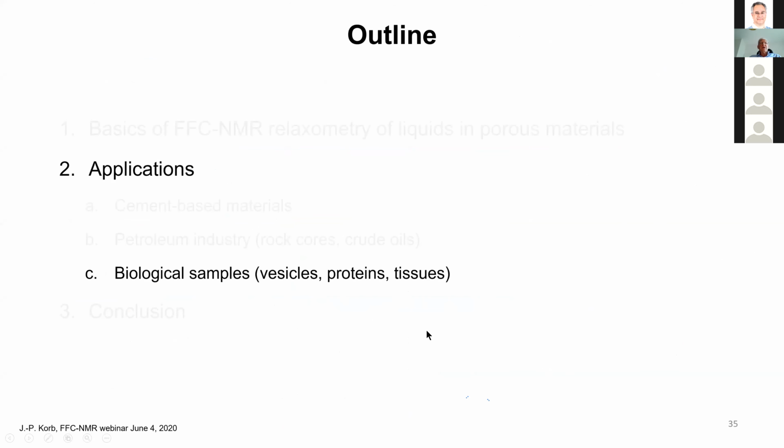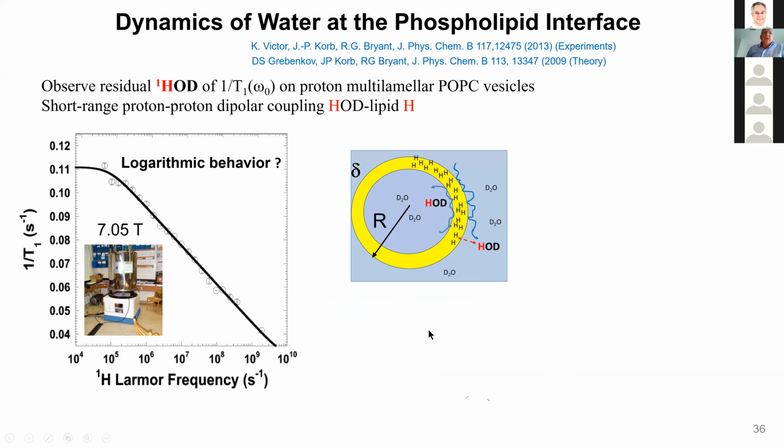So the last application that I want to discuss today is a biological sample. And with Bob Bryant, we studied different systems. The simplest system is what we call the vesicle, or the liposome. We put this vesicle in heavy water, but even if it is heavy water, you still have 0.5% or 1% of proton that you can detect. And that's the result that you observe for the experimental result.